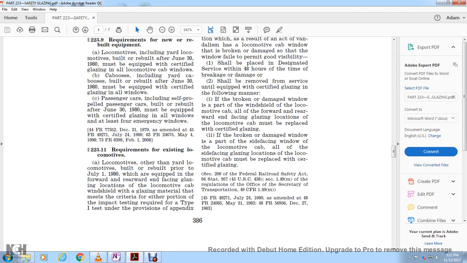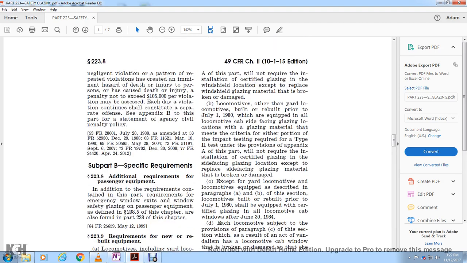223.11, requirements for existing locomotives. Locomotives other than those rebuilt prior to July 1st, 1980, which were equipped with forward and rearward facing glazing locations for the locomotive cab windshield, with glazing material that meets the criteria for each of the impact tests required, or that was tested under the provisions of Appendix A of this part, will not require the installation of certified glazing for the windshield location, except when replacing the windshield glazing material for broken or damaged locomotives.